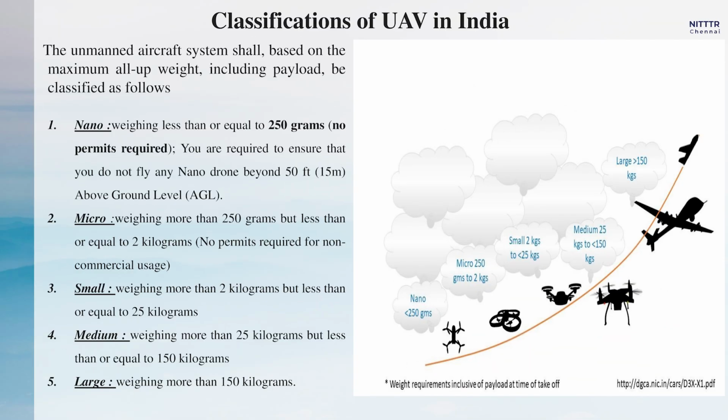And the final category they have given, more than 150 kg, they call it large unmanned aerial vehicles. Most of the unmanned aircraft systems designed for our defense applications will be in the large category, and the air taxis will also be coming under this large category. Recently there is a competition which was announced by IDEX. There you can participate in this large category unmanned aerial vehicle.